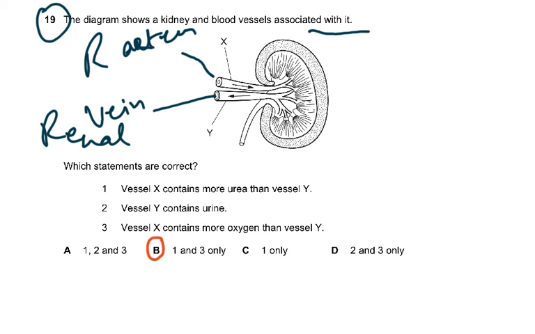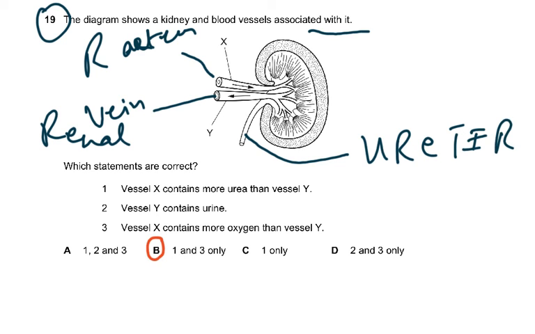Vessel X, which is the renal artery, contains more urea than vessel Y. Vessel Y contains urine. Oh, no, no, no. Urine is here in the ureter. The ureter contains urine, not an artery or a vein.